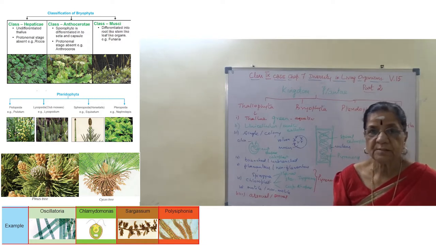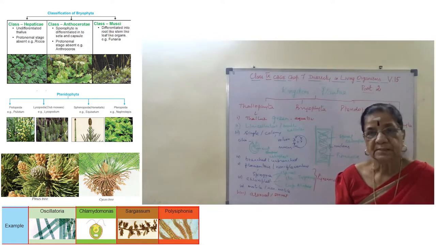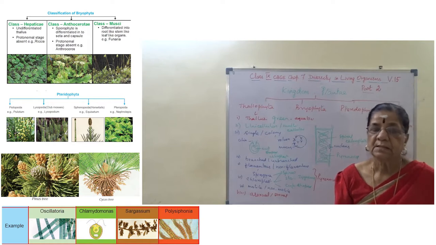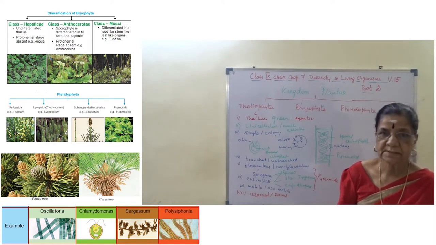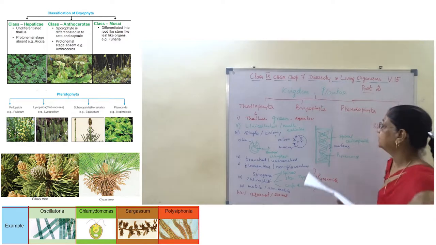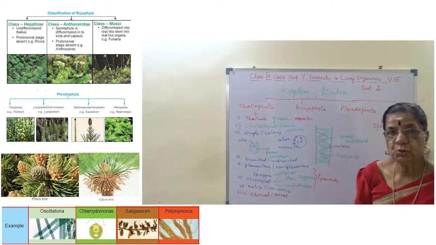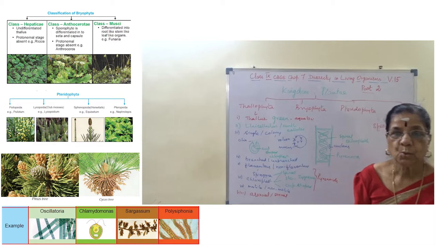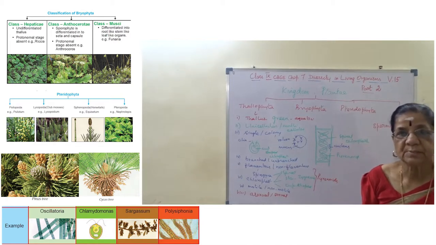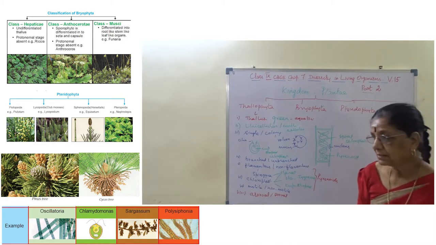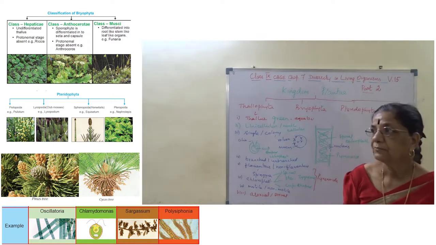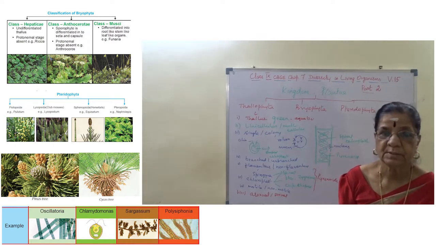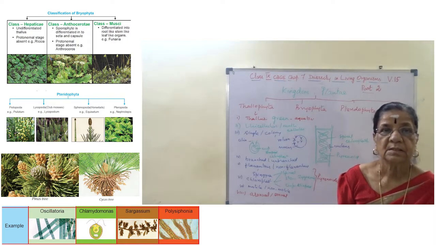In Thallophyta, plant body is the thallus, the typical example is algae, and all of them are aquatic form. The next one, Bryophyta, shows an amphibious mode of life. What does it mean? They live in water and also on land. Amphibious mode of life. I hope you could recollect this.